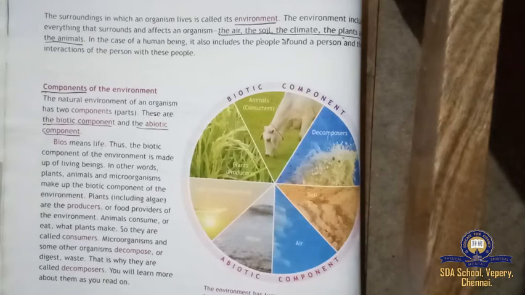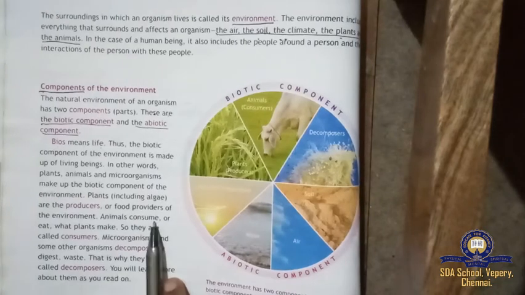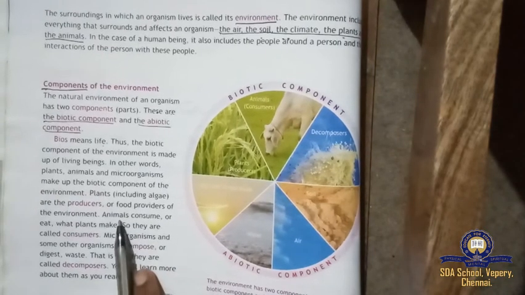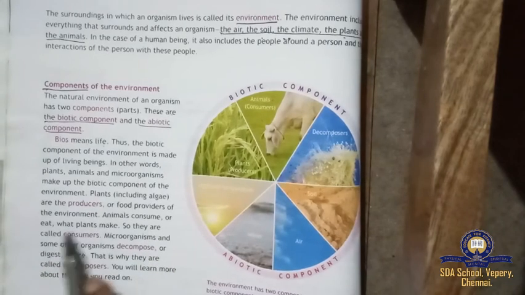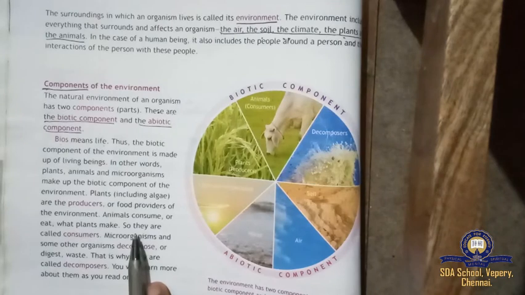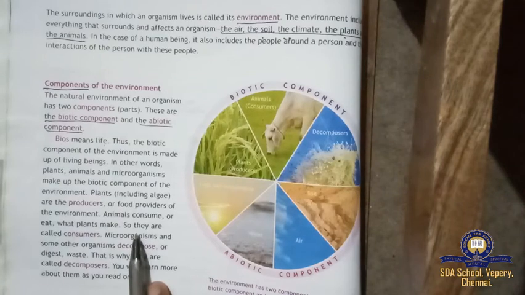Herbivores means plant eating animals. Consume means use. What plants make, the animals eat. Elephant, giraffe and deer are all herbivore animals.